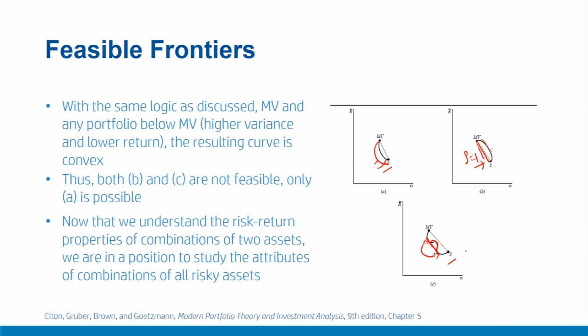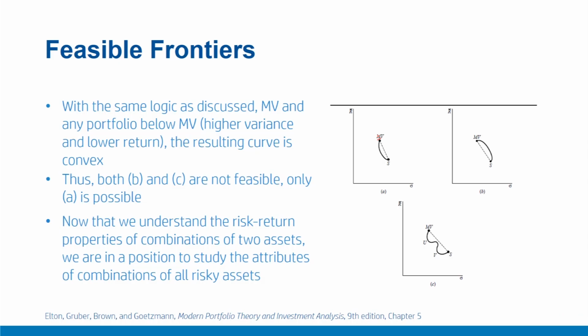So now we have understood the risk return profile of a combination of two assets and how the feasible frontier would look like. To summarize, in this video, we discussed the shape of feasible frontiers. For those points that are lying above the minimum variance portfolio MV, the shape of the efficient frontier should be a concave curve that is towards the left of the straight line joining point MV and S, which suggests that there cannot be any portfolio with higher risk for a given level of return.